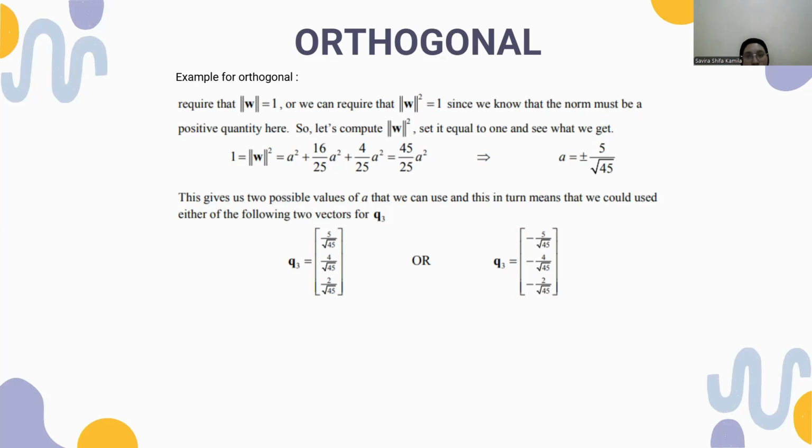Then a equals plus or minus 5 over the square root of 45.